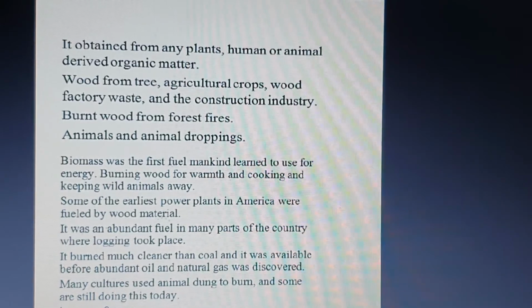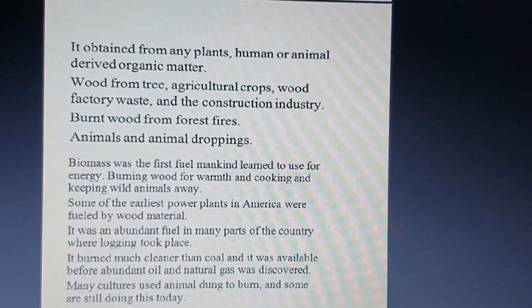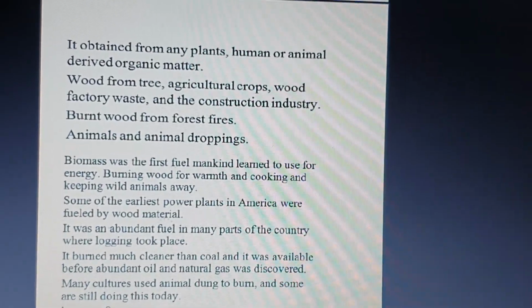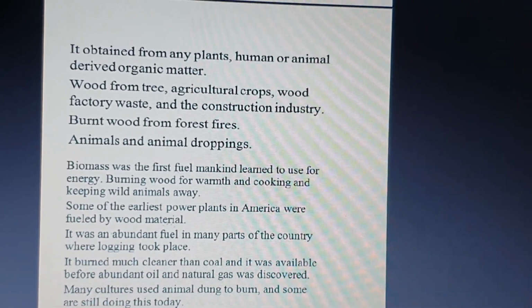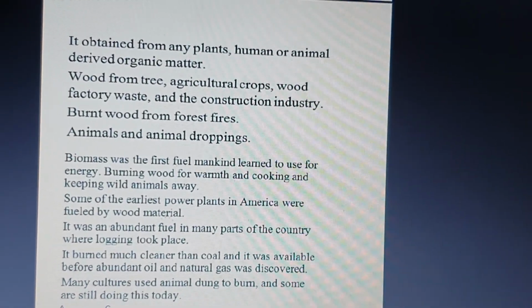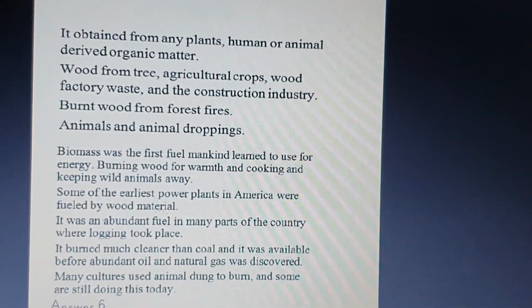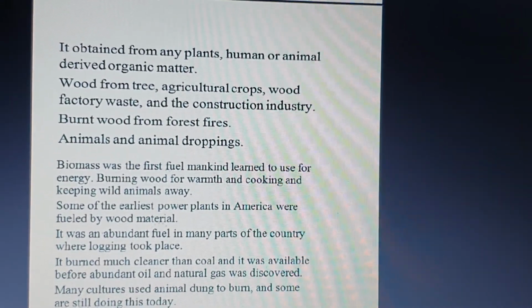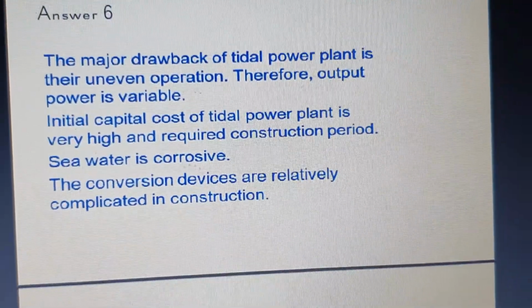So how we are going to use the biomass, here you can see. Biomass was the first fuel mankind learned to use for energy, burning wood for cooking and keeping wild animals away. And it was an abundant fuel used in many parts of the country. With the help of biomass, you can also generate oil and natural gas. This is about your biomass definition and how it is useful.